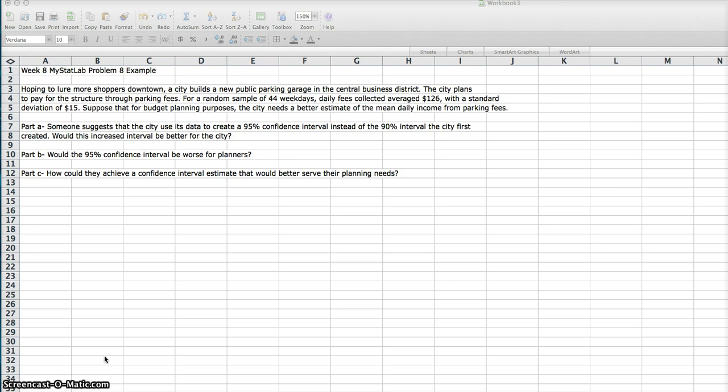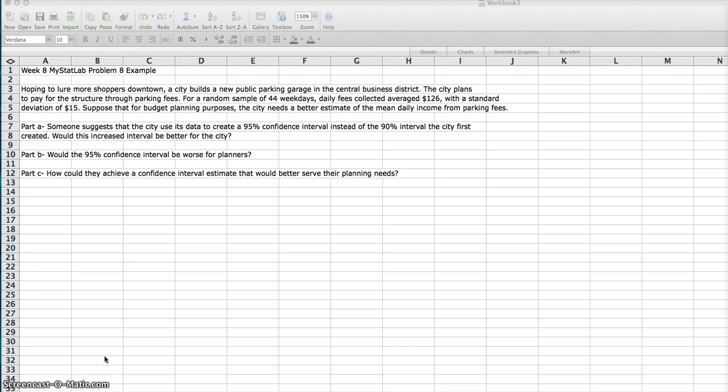Part B says, would the 95% confidence interval be worse for planners? Well, let's think about what happens when we go from a 90% interval to a 95% interval. We're looking for a higher percentage of confidence, or we want to be more sure that our data falls within this interval.